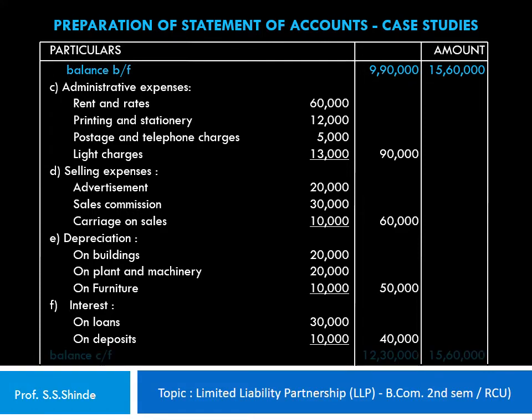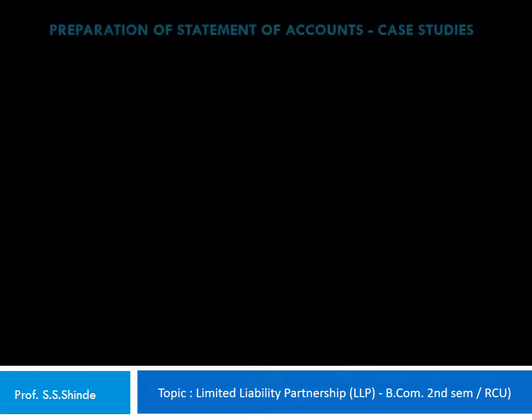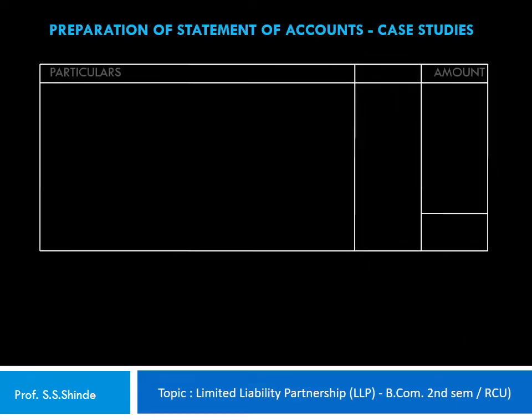Similarly, in this particular page, we carry forward the balances of this page, that is 12,30,000 of the inner column and 15,60,000 of the outer column, to the next page. So we bring forward the balance in the inner column 12,30,000 and in the outer column 15,60,000.